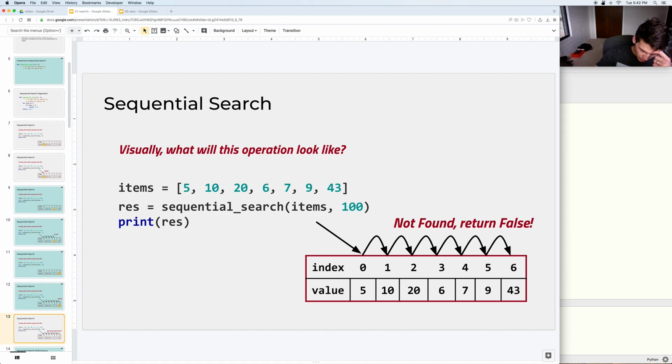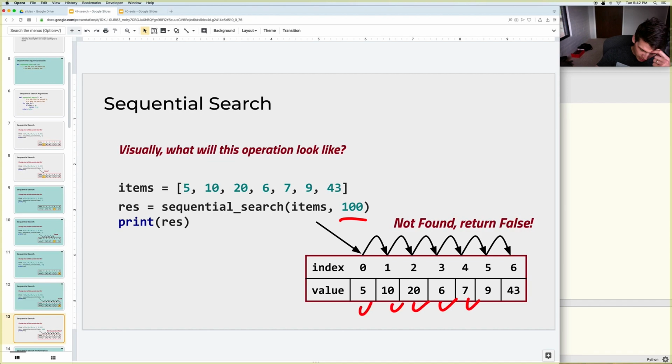So one of the downsides of the sequential search algorithm is that if you're using the simple sequential search, and if you're searching for a value that's not in the list, you will end up going through and checking every value in your list before you can safely say that that is not in there, if it is an element like 100 that's not in that list.